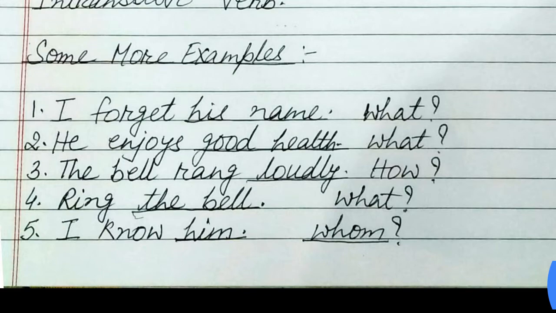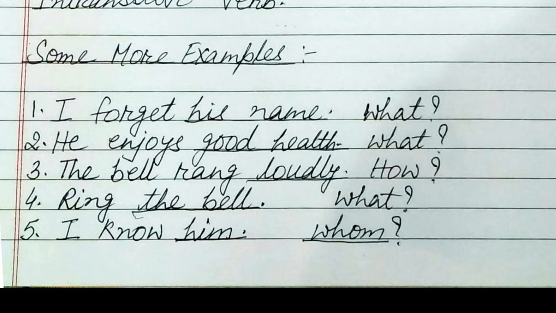Some more examples we will see. I forget his name. Here the question arises, I forget what? His name, so this sentence is transitive. He enjoys good health. He enjoys what? Good health. This sentence is transitive. The bell rang loudly. The bell rang how?